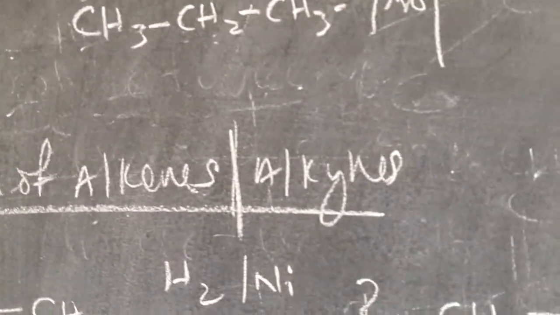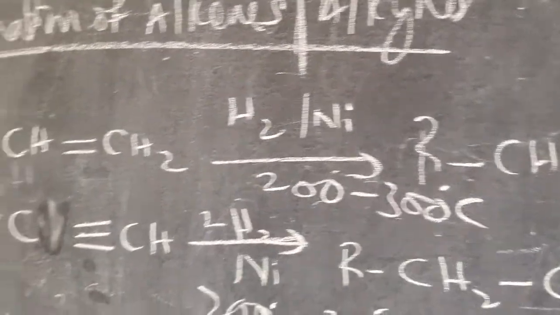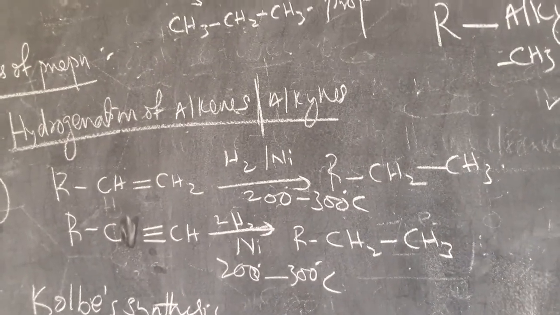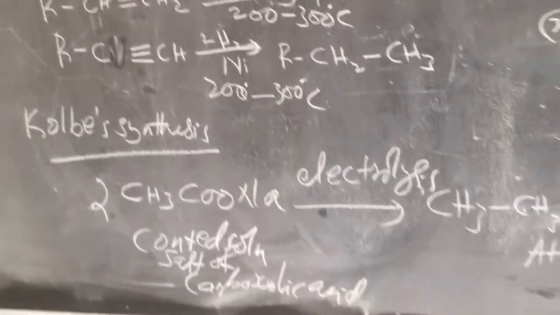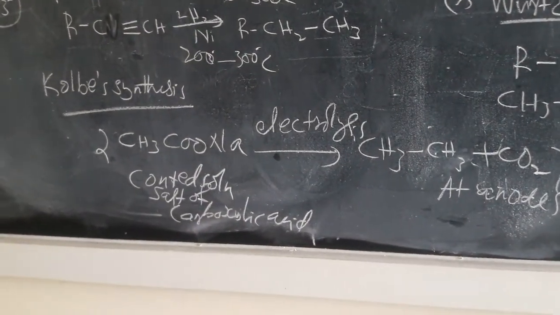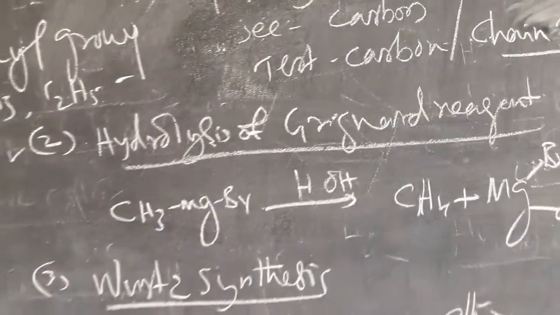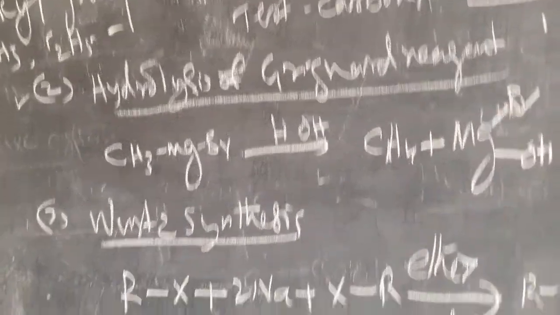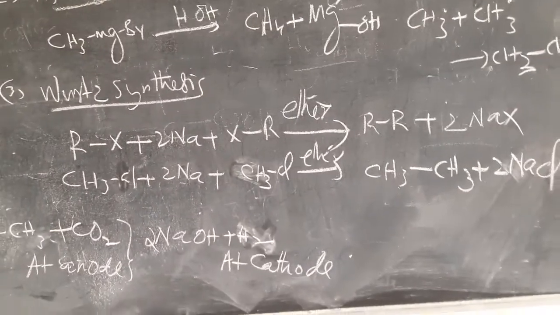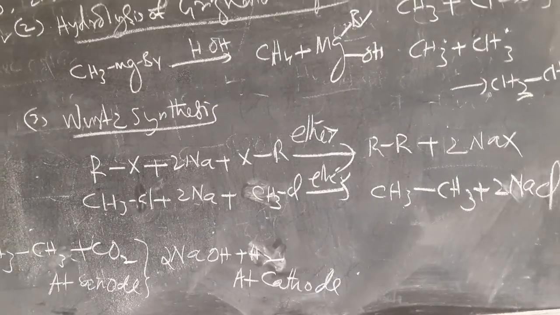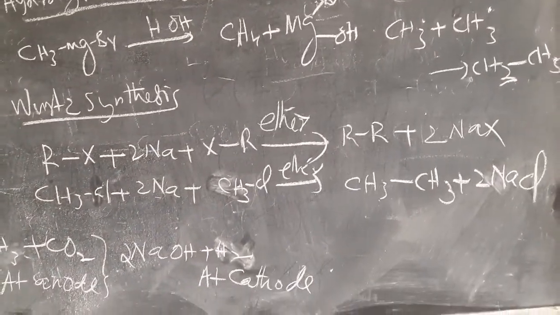Hydrogenation of alkanes. This is the method of preparation. One method of preparation, another method of preparation. Wurtz synthesis and hydrolysis of Grignard reagent, another method of preparation. Wurtz reaction, that is another method of preparation. Condition is very important, ether medium.